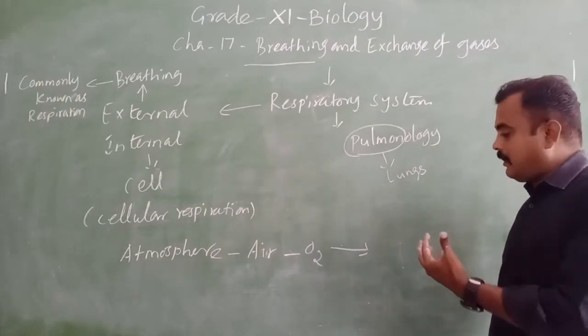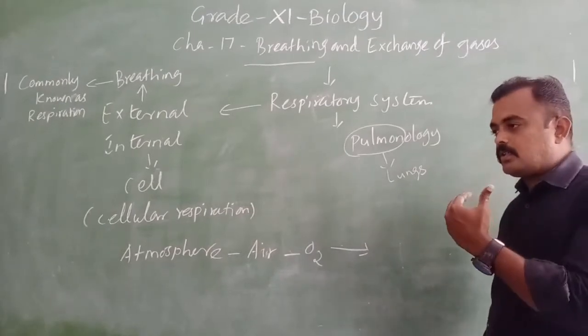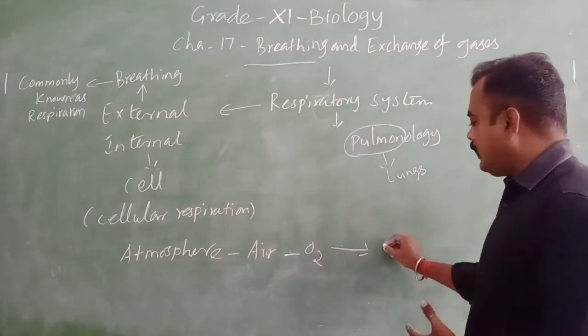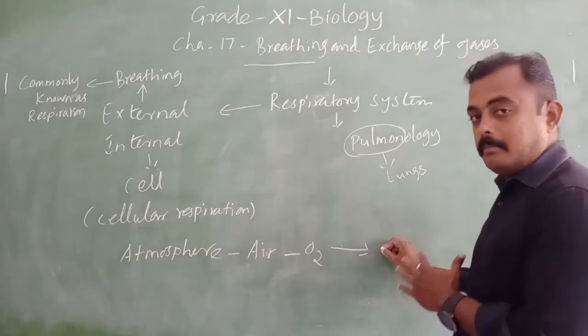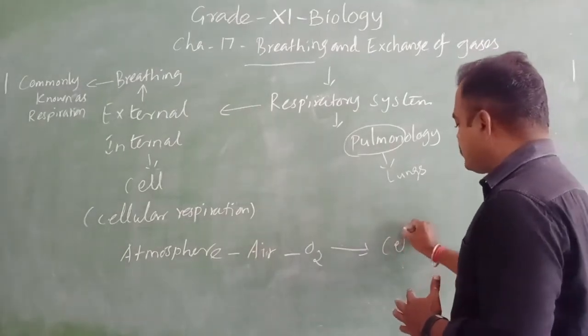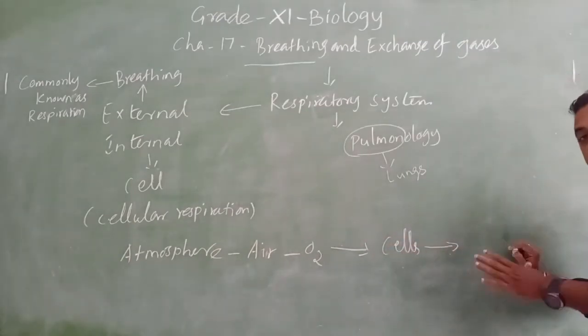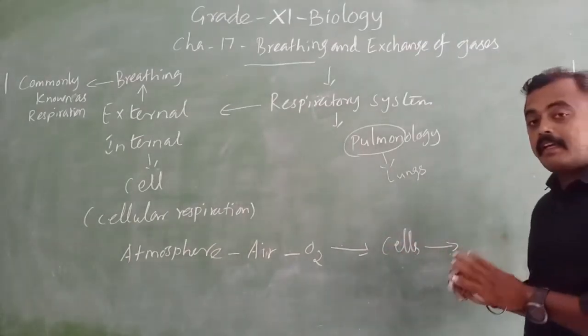So oxygen is taken in by the lungs. Through the nostrils it goes inside, into the lungs. Then it is taken by the blood and reaches the cells. Then in cells what process happens? As we said before, the catabolic process.